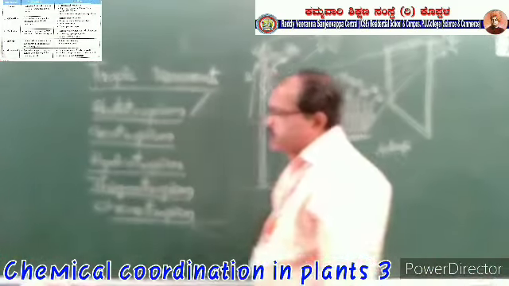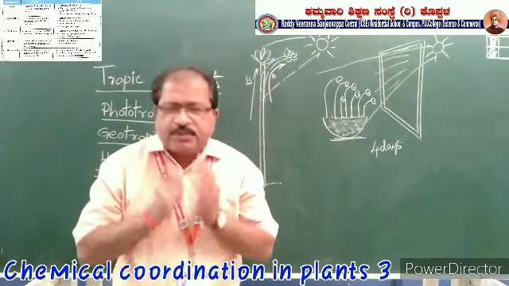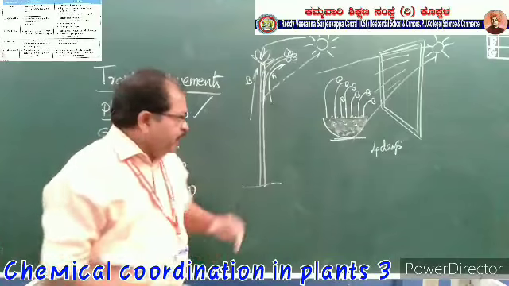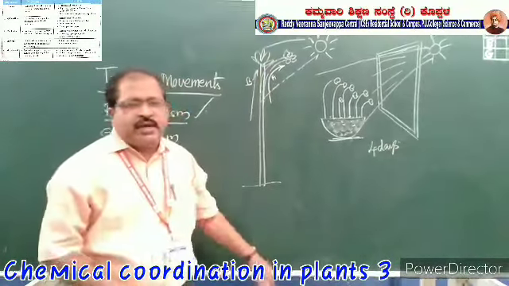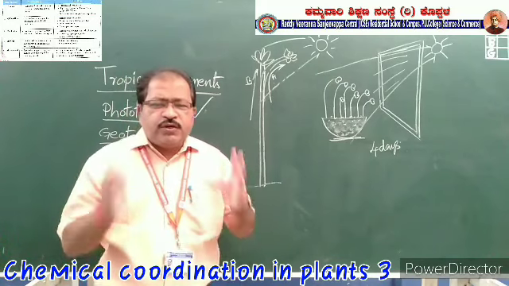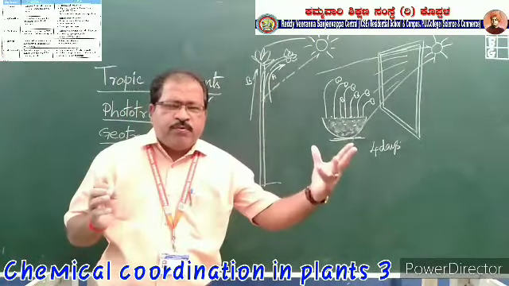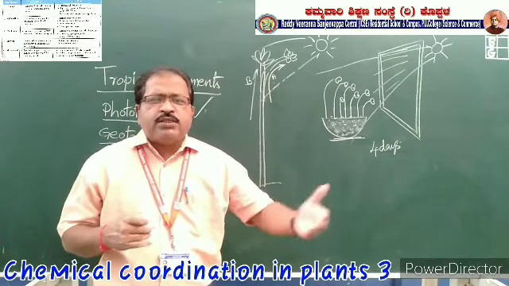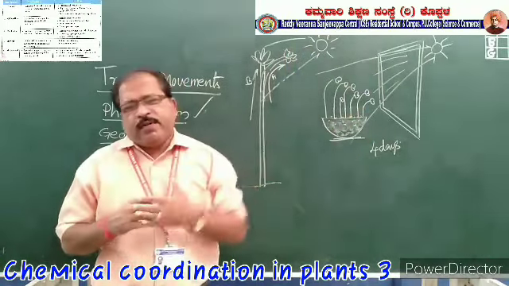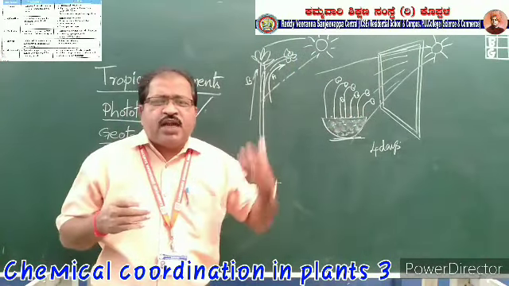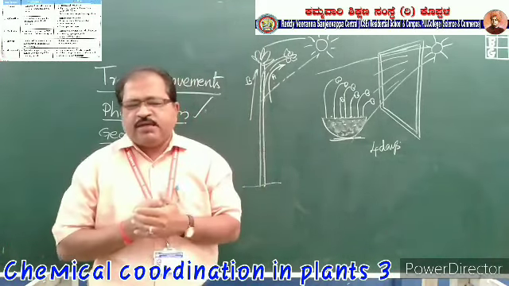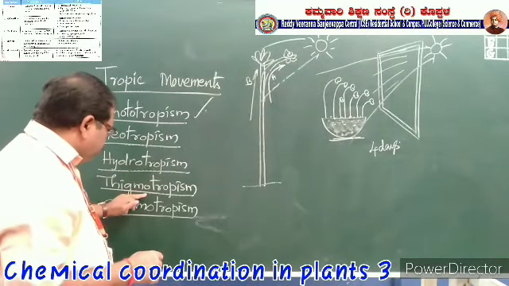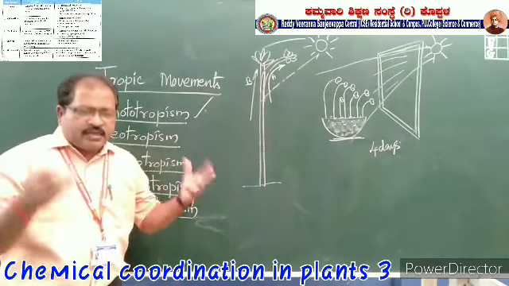The movement of the shoot is positive phototropism, but the movement of the shoot is negative geotropism, because it won't move in the downwards direction. Okay. So here two types of movements are there: positive movement and negative movement. Positive movement means the tropic movement towards a particular thing, and the tropic movement which is away from the particular thing is a negative movement. Okay, and the remaining, that is geotropism, hydrotropism, thigmotropism and chemotropism, we will discuss in the next video. Thank you.